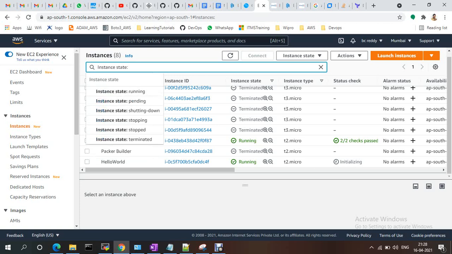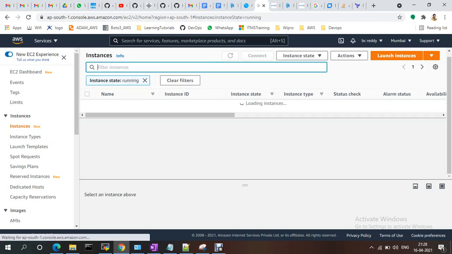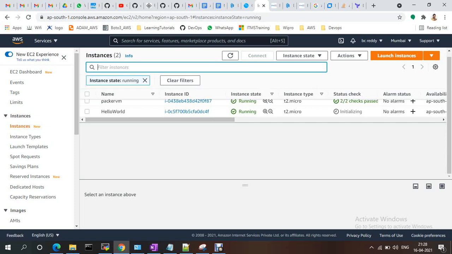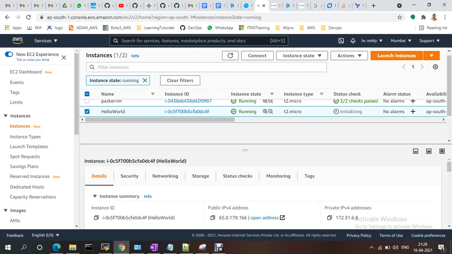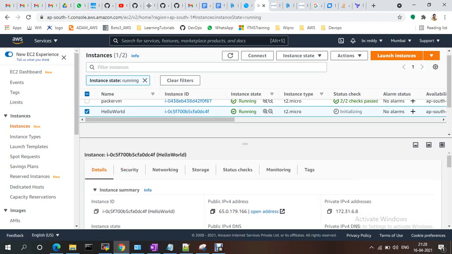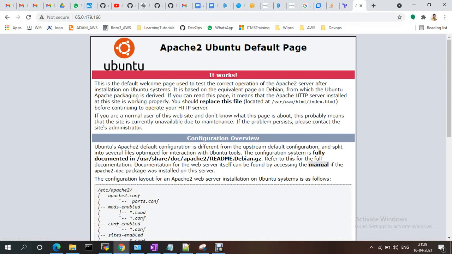Only one running instance is showing, and the Hello World is running, right? On this one we remember we installed the HTTPD software. You just need to go and provide the address, and the home page will be running.